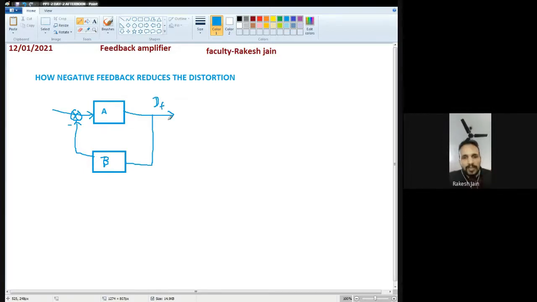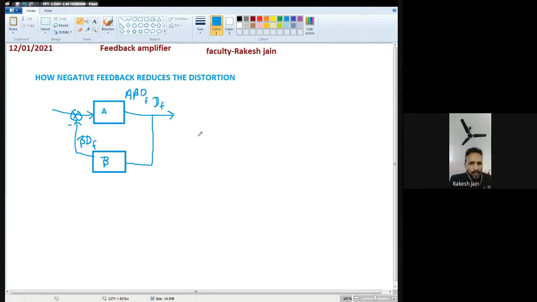Distortion means some non-linearities and some noises also. Whenever this distortion passes through beta, it will be beta DF, and whenever it passes through A, it will be A beta DF. So this one will be the new distortion.